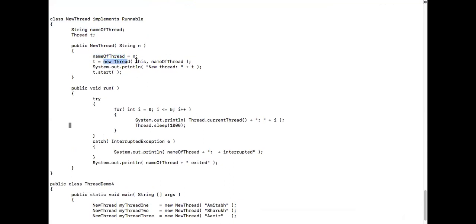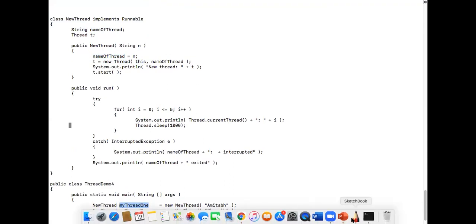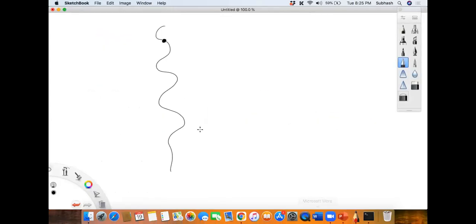Okay, so now am I creating a new thread? Yes, sir. We are creating a new thread. This thread reference is getting associated with which object? My thread 1 object, sir. Okay, so what is happening over here? I created the Amitabh thread and I created one new thread and then associated this object with this thread, isn't it? Yes, correct, sir. Okay, so what is the name of this thread now? Amitabh, sir. Amitabh thread. I created Amitabh, isn't it? Yes, sir. This is the main thread.